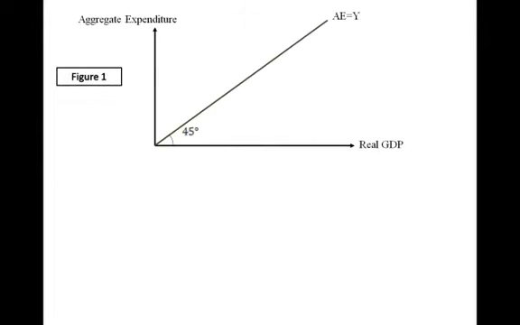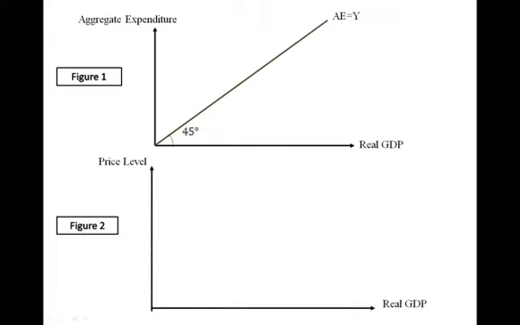Figure 1 shows that the vertical line is labeled as aggregate expenditure and the horizontal line is labeled as real GDP. The equilibrium condition is denoted in figure 1 by the diagonal 45-degree line labeled as Y equals AE. Figure 2 shows the aggregate demand and aggregate supply curve model. The vertical line represents price level and the horizontal line represents real GDP.